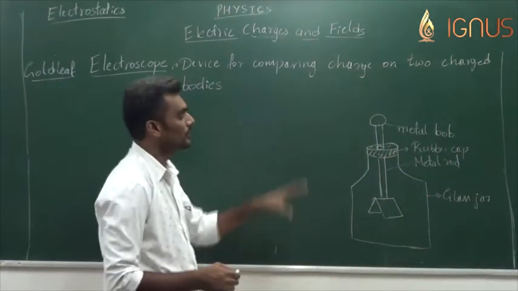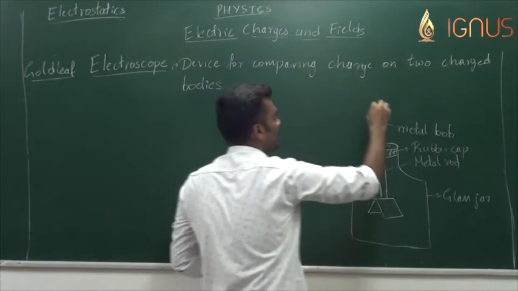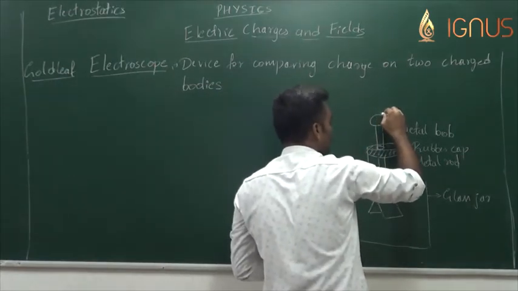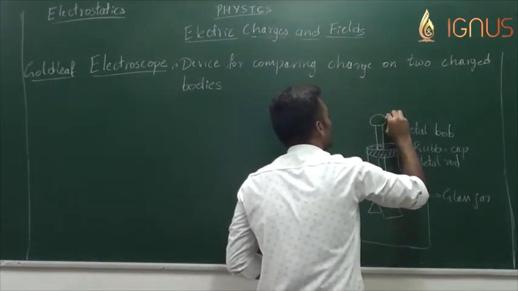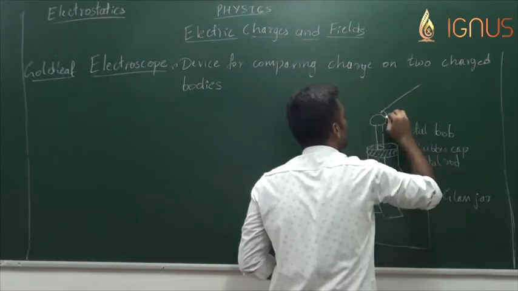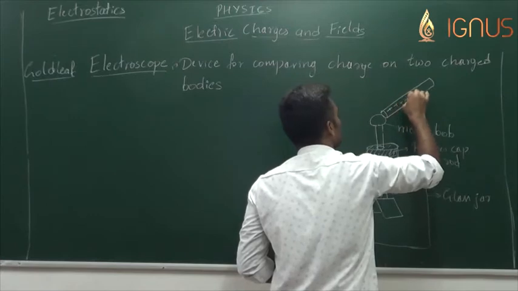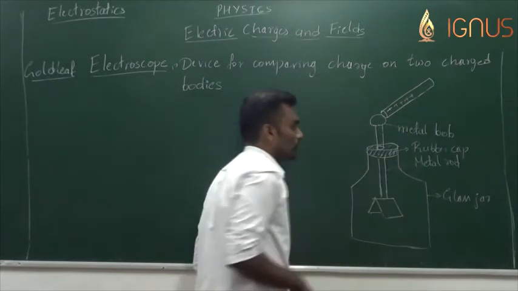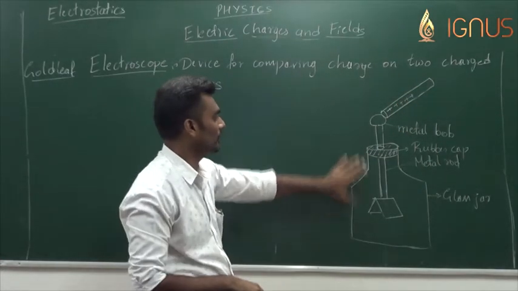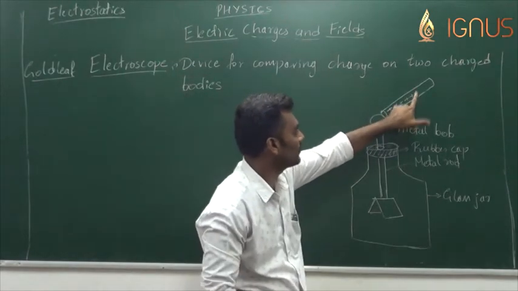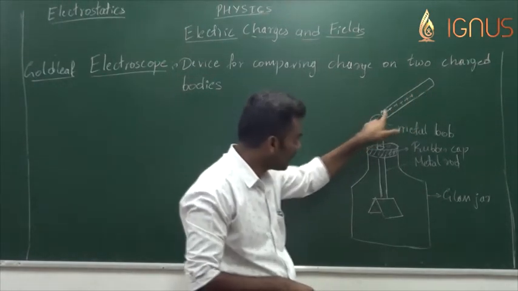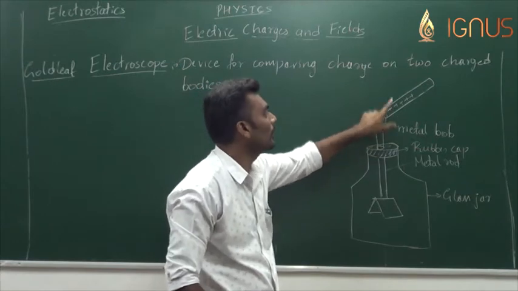Now when a charged body like a rubbed glass rod is brought in contact with the gold leaf electroscope, this is the gold leaf electroscope as a whole. Now I am bringing a rubbed glass rod, which is positively charged, we know that, in contact with the metal bob.